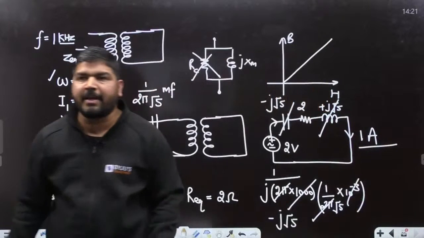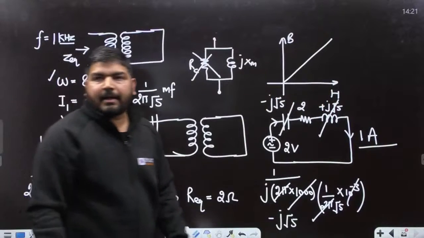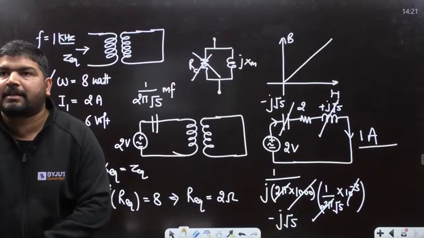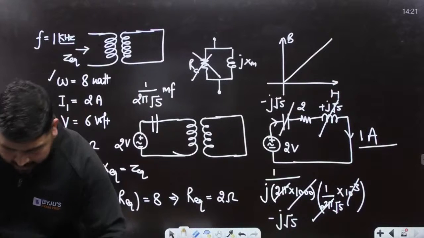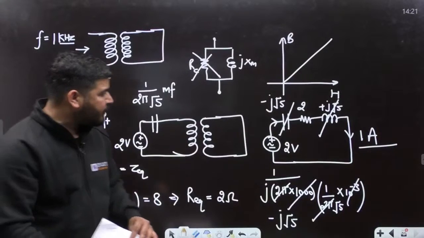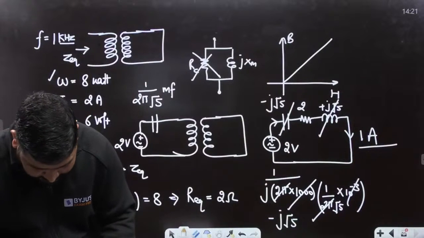Is it correct guys? Tell me guys, is it correct? Answer is 1 ampere. Raspian is saying correct answer. Answer is 1 ampere. So this was again a very simple question. I mean, not that simple. If you know the machines and if you know network theory, then you can easily solve this question.